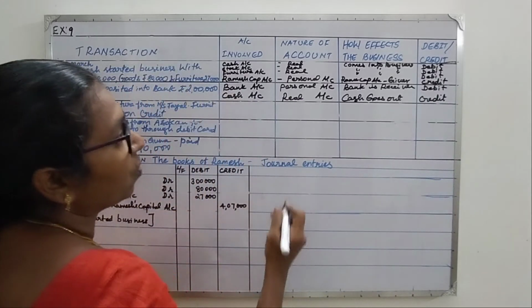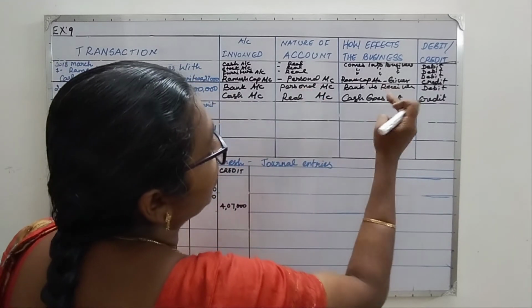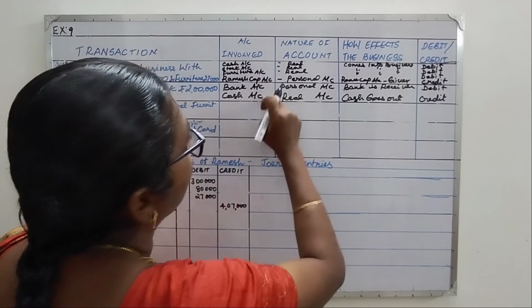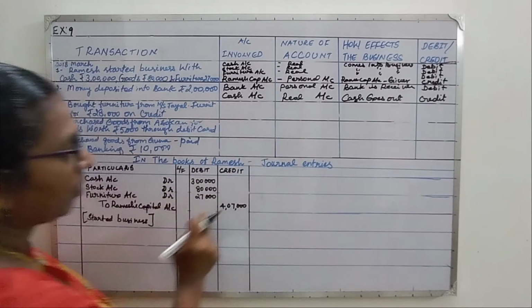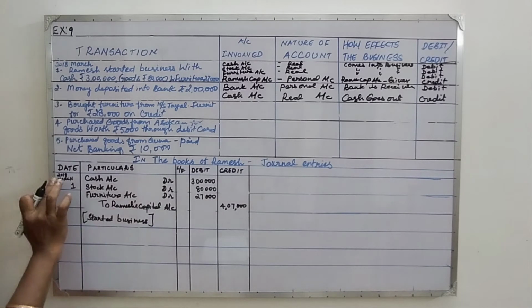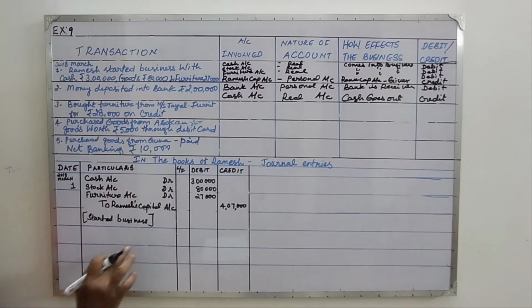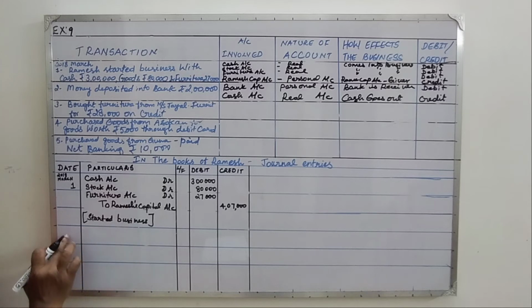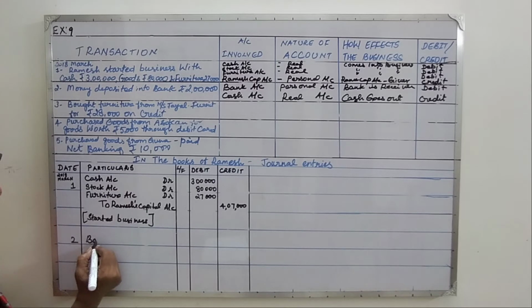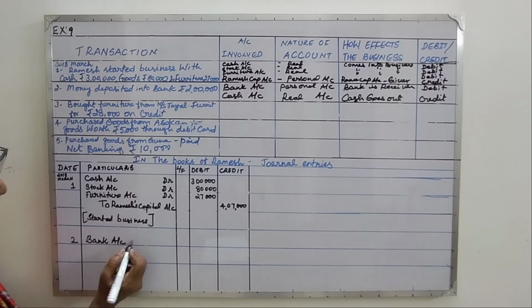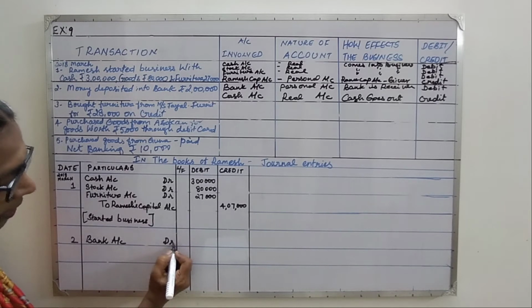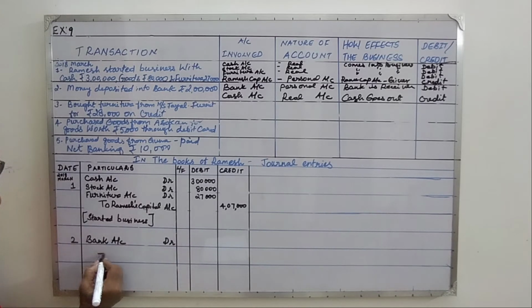Okay. So which account to be debited? Personal, here bank, and cash, these 2 accounts, bank account debit to cash account. Now shall we write it here? Now as I told you, March 1st, for you please leave one line in your book and then write. I have no place, so I will write here. Okay, you just write second here and then you write bank account, leave some place, write debit, then from here leave some place to cash account.